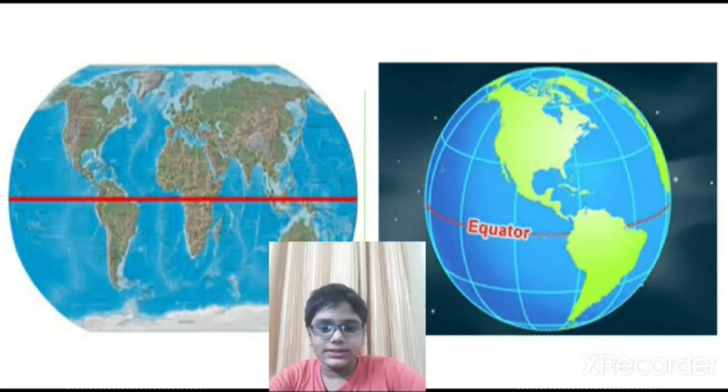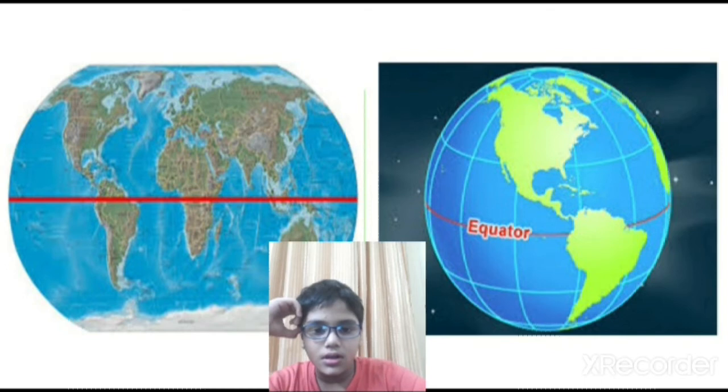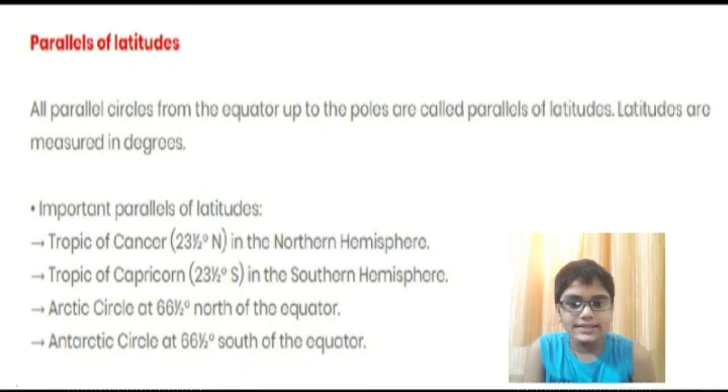Now see this on the images. So you can see the red line is the equator, and it is dividing the earth into 2 halves. And you can see that on the globe also. Now let's learn the proper definition of parallels of latitudes. All parallel circles from the equator up to the poles are called parallels of latitudes. Latitudes are measured in degrees.